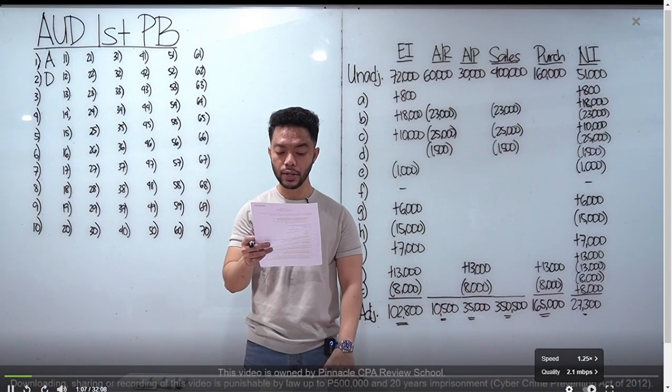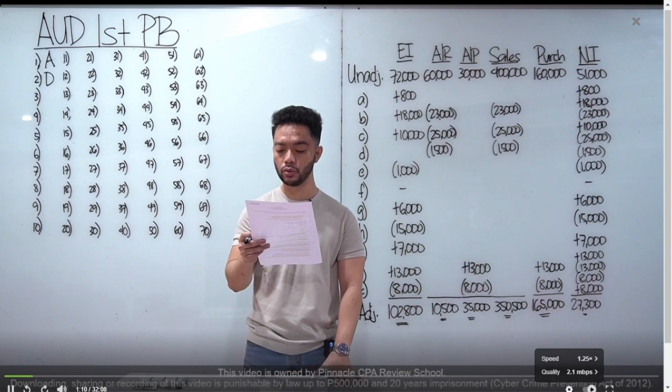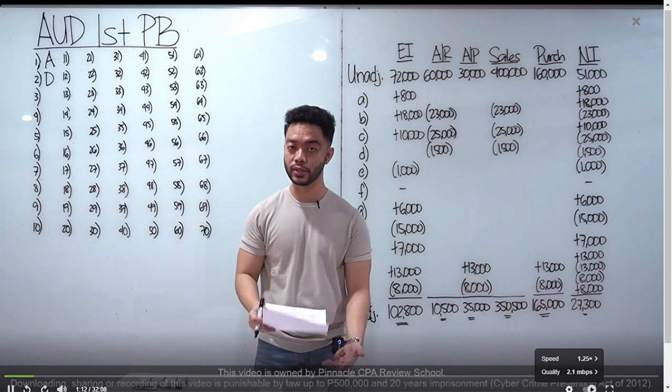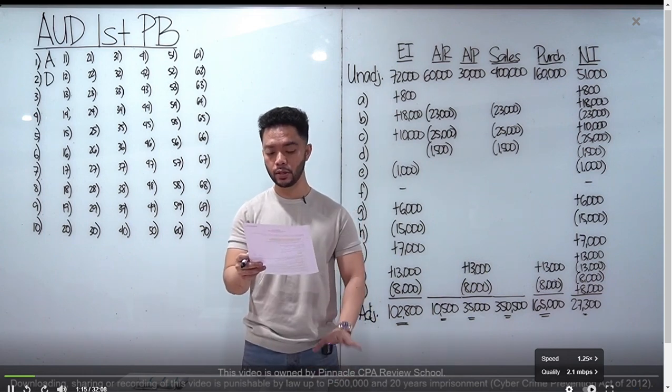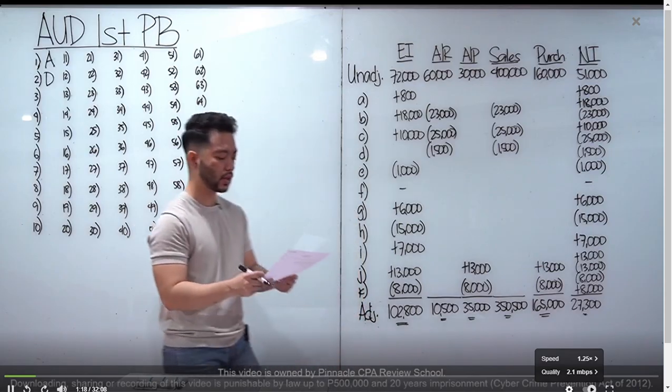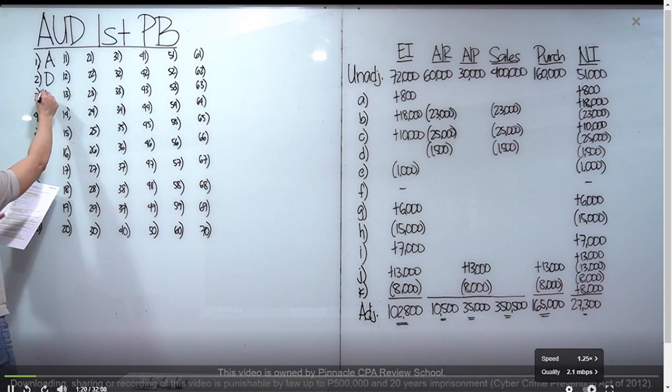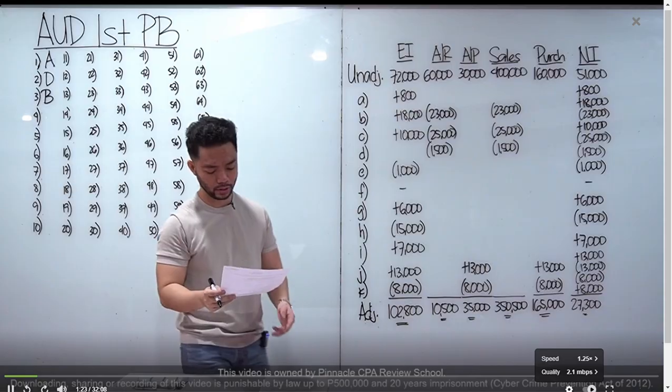Number 3, what is the primary means of dealing with risk in planning decisions related to audit evidence? Yun yung nature, timing, and extent of audit procedures. Well, basically, sa planning, yun yung application of the audit risk model. Okay? Specifically, yung ma-determine natin yung level of detection risk.